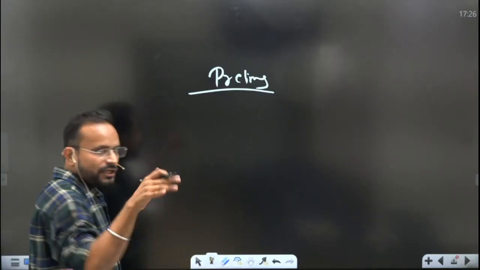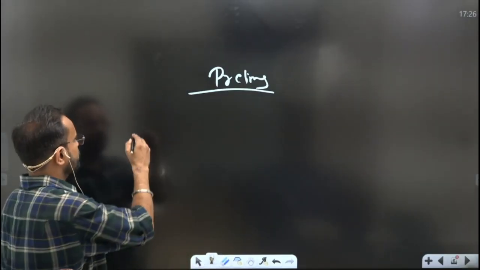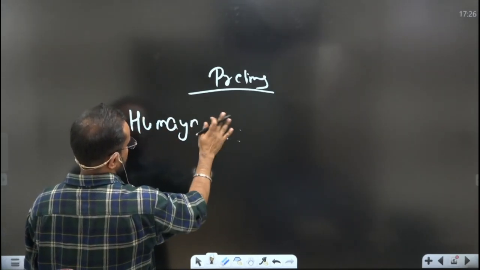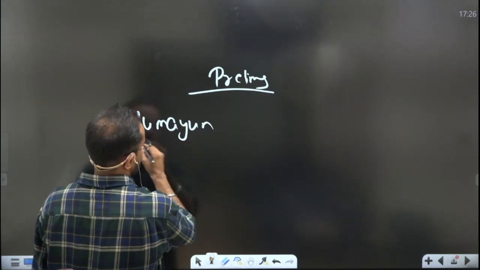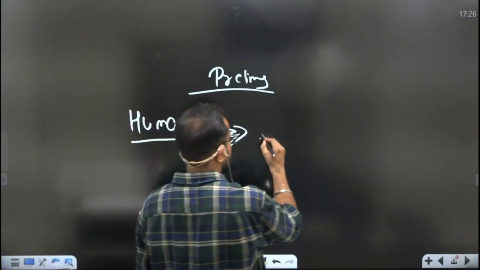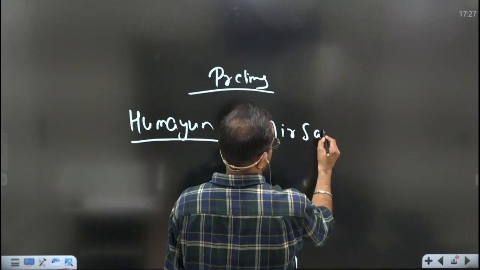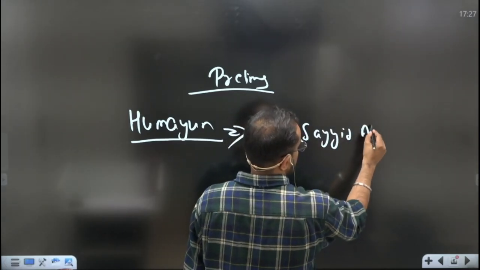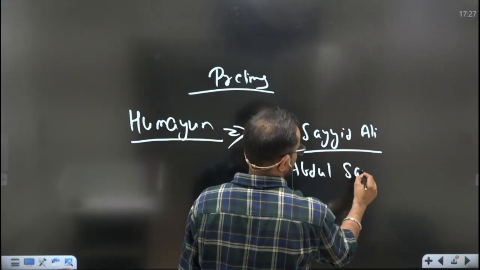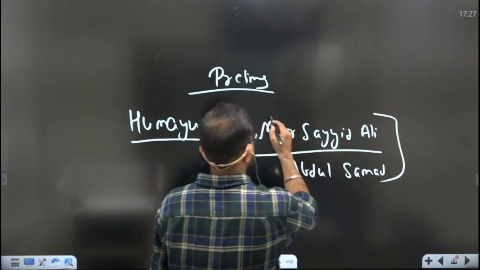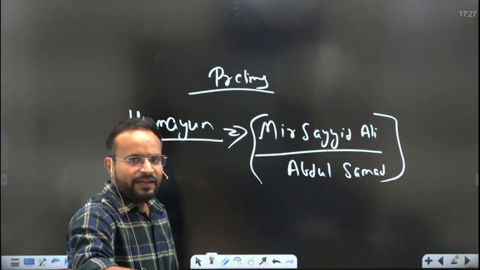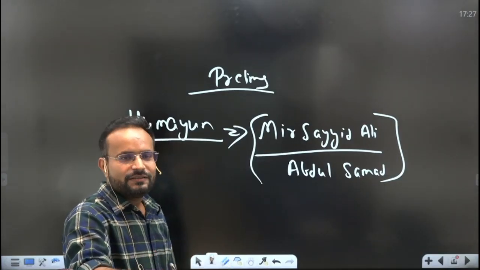Then comes Humayun, who actually laid the foundation of the Mughal painting tradition when he returned from Persia. So who were the two famous artists that he brought from Persia? Mir Sayyid Ali and Abdul Samad. And since the beginning is with the Persian artists, obviously the Persian influence will be there. And it got blended with the Indian tradition.